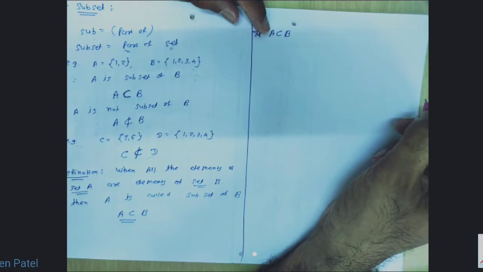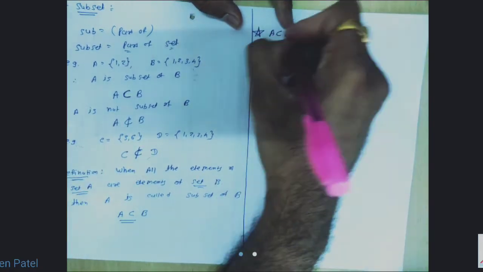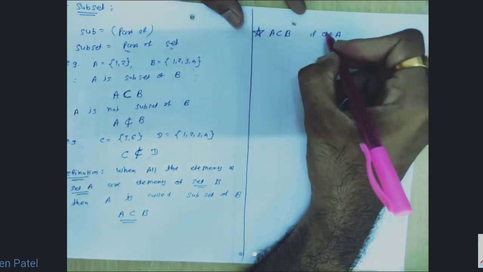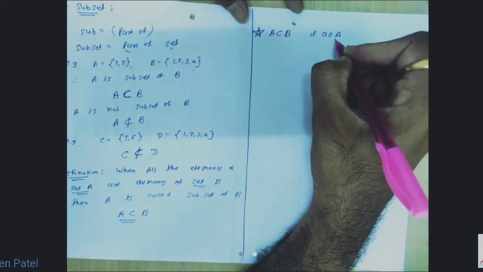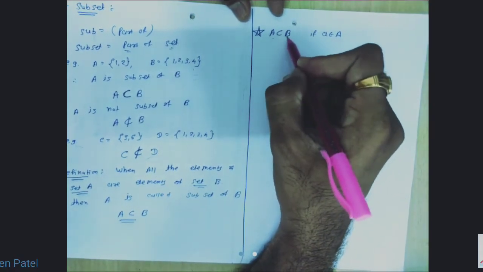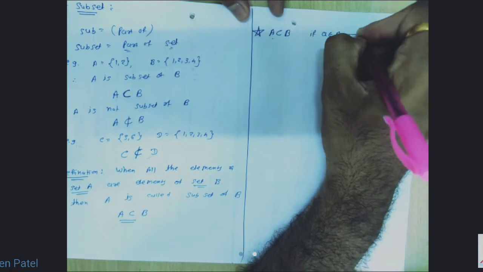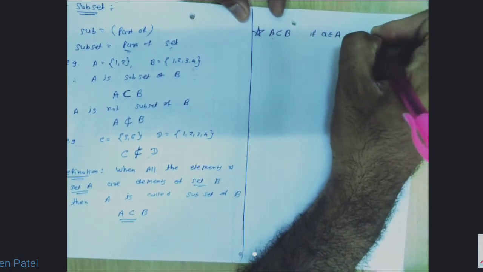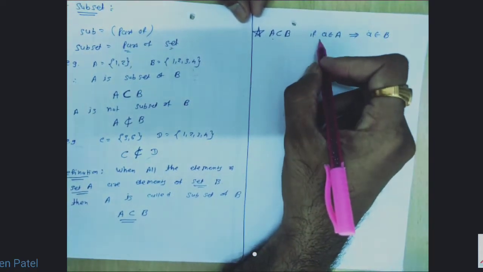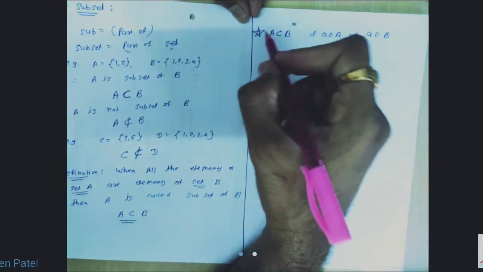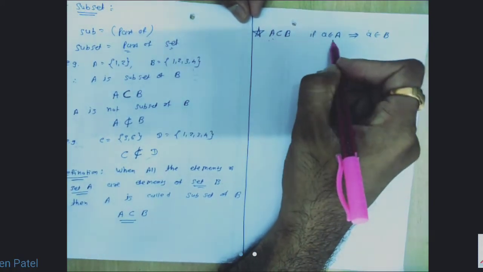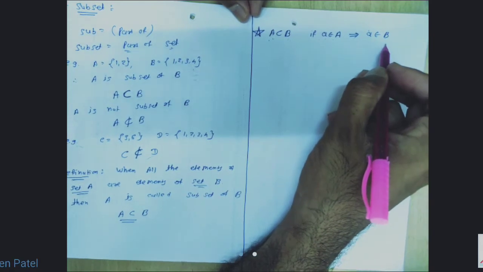That means any element inside A will be inside B. Therefore we can write: if a belongs to A, that is, if we have an element small a which is in set A, and set A is a subset of set B, then we can say that a also belongs to B. Why? Element a is in set A, A is a subset of B, that means all the elements of A are the elements of B. So if a is an element of A, a will be in B too, and that's why we can say that a belongs to B. Done?